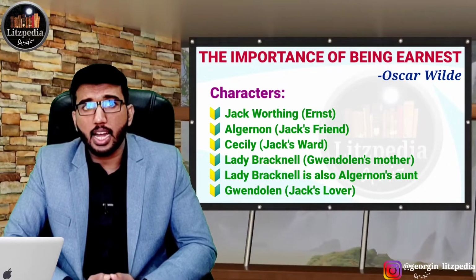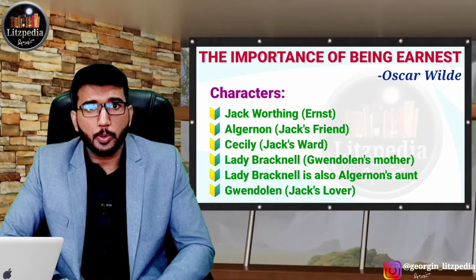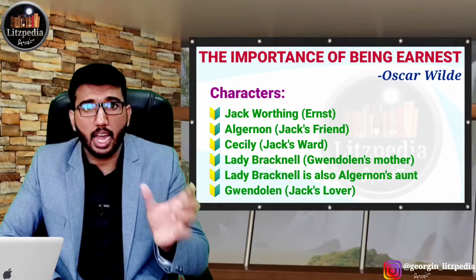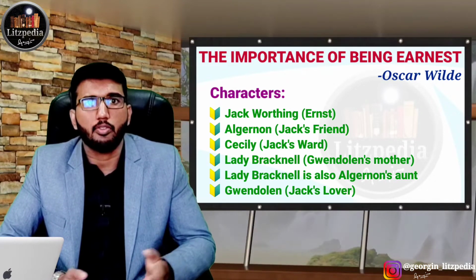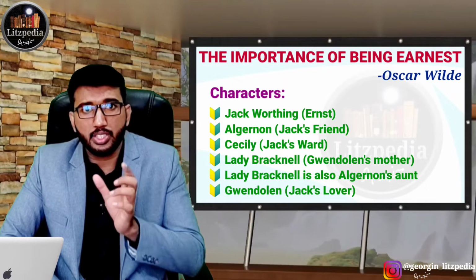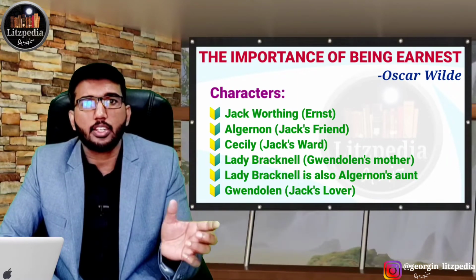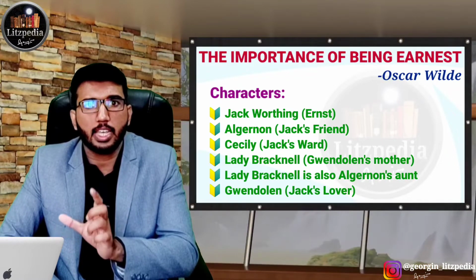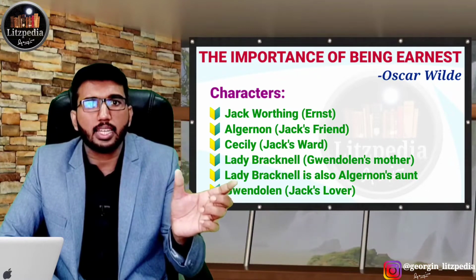As I was saying regarding the play, we find the protagonist Jack Worthing. He also has a ward called Cecily Cardew. She is 18 years old and a pretty woman. Jack Worthing also has a friend named Algernon, and Algernon knows about his fictitious personality, that Jack Worthing is the same person who is acting like Ernest.